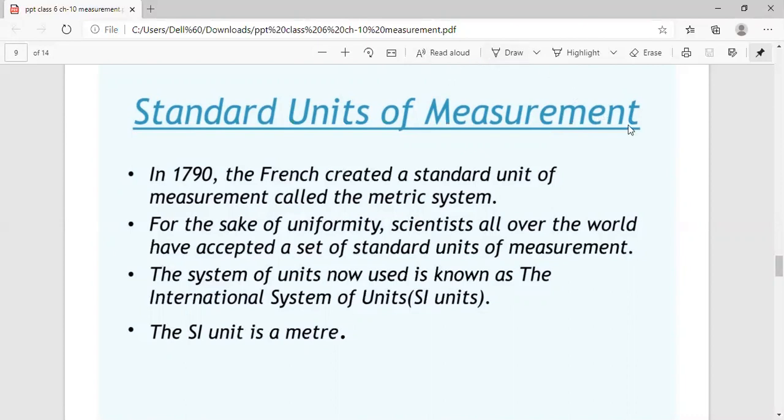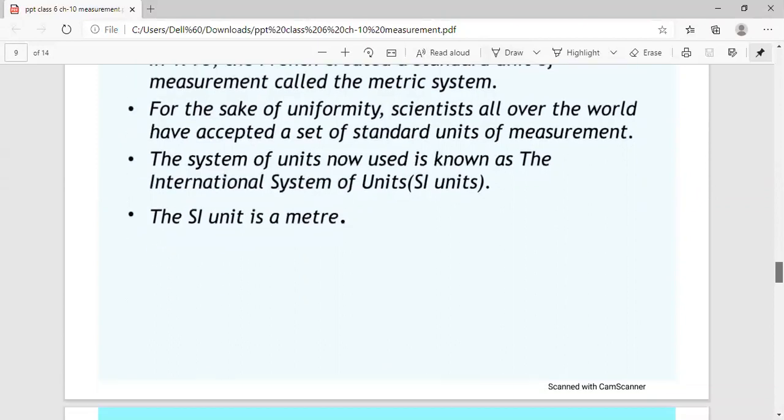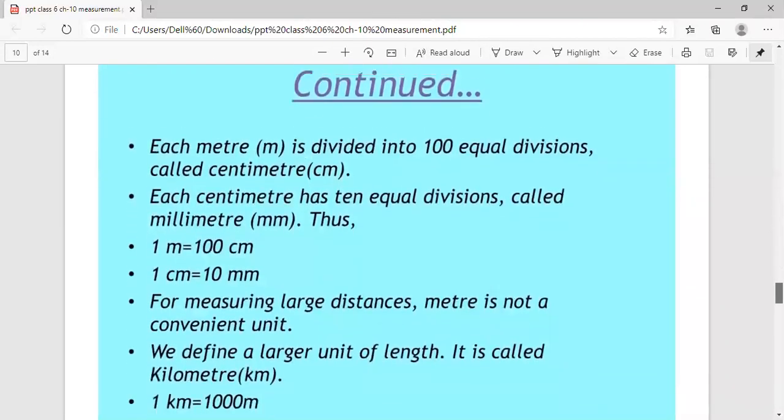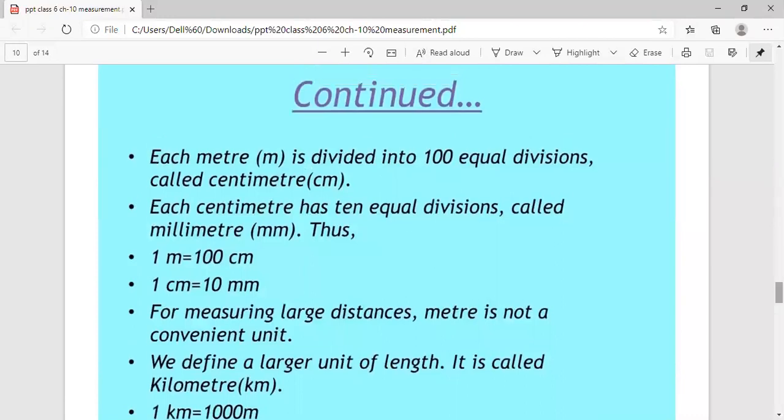So next, let's study what 1 meter consists of. Each meter is divided into 100 equal divisions called centimeters. And in maths, you have already read that 1 meter is equal to 100 centimeters. And in the same way, 1 centimeter is equal to 10 mm.